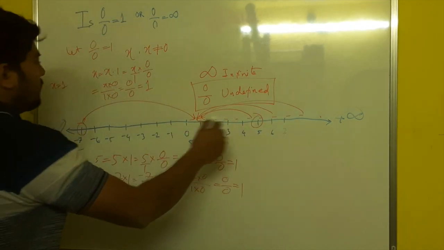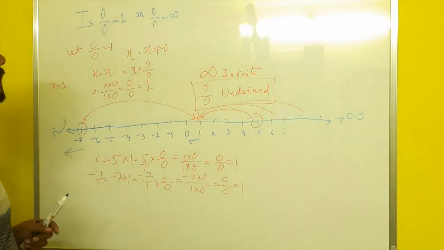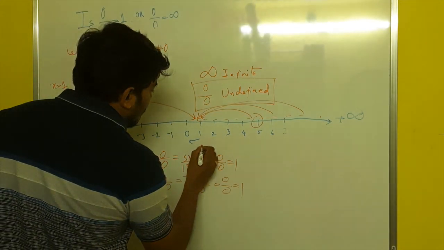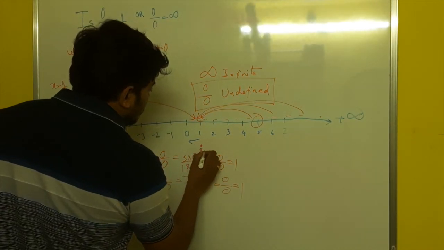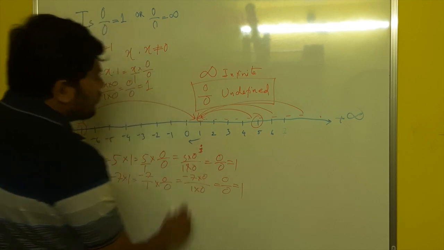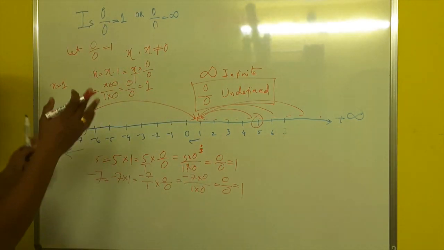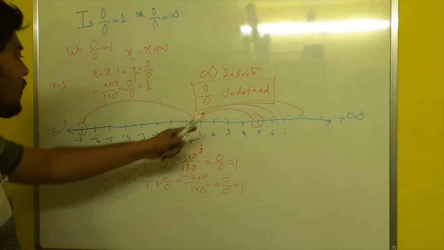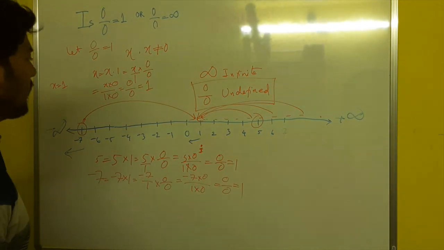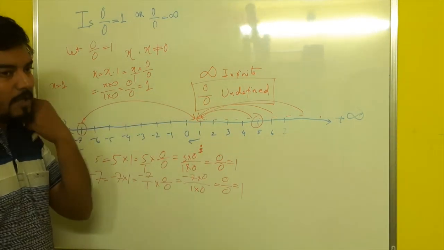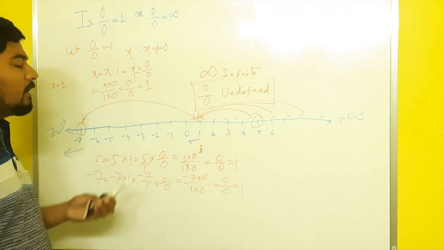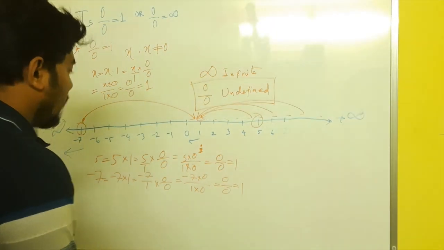The number line would not exist anymore. It would just be a point 1, which is not true. The number line does exist. It's not a point, it's a number line. It's a real number line where all rational and irrational numbers can be represented.